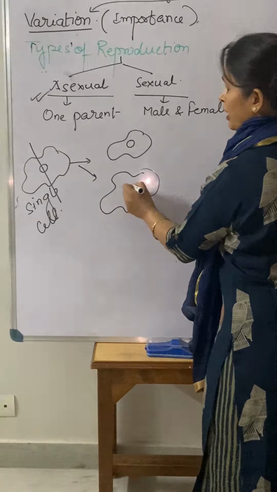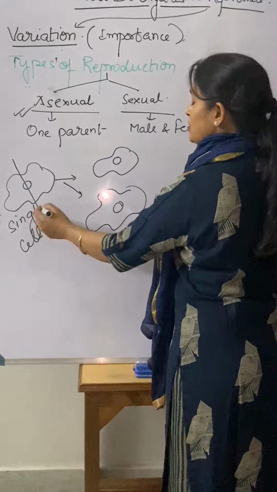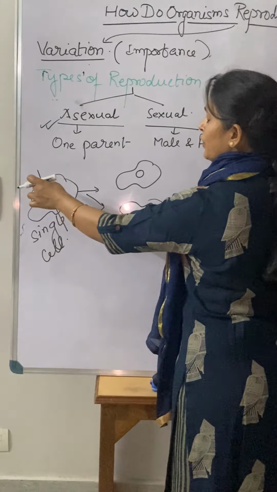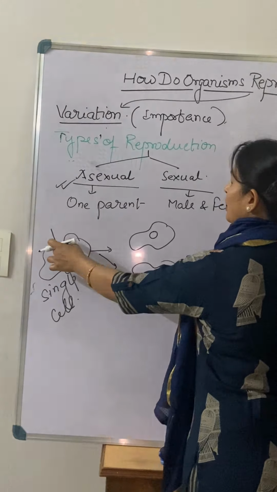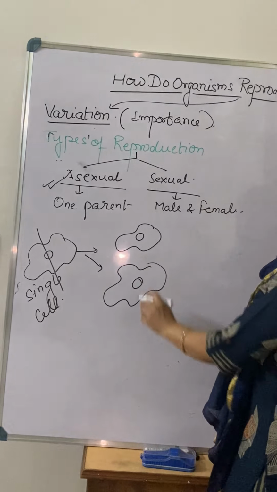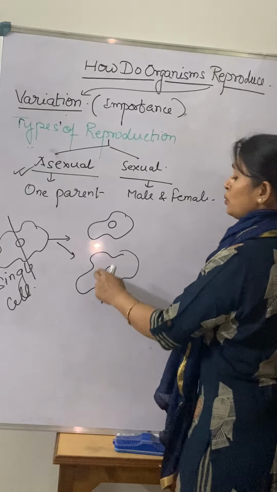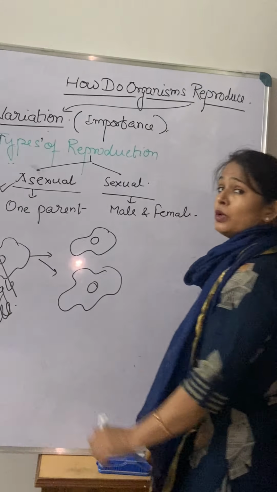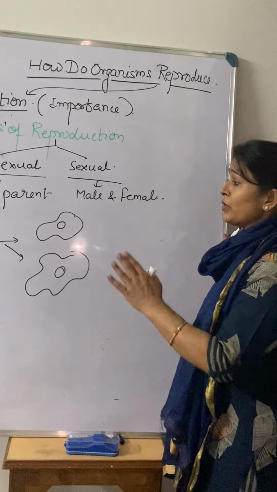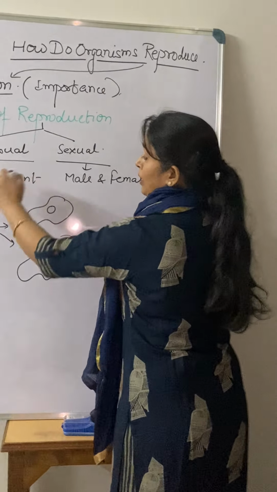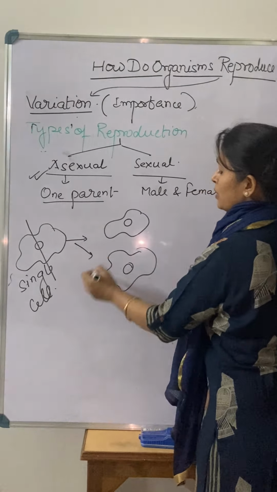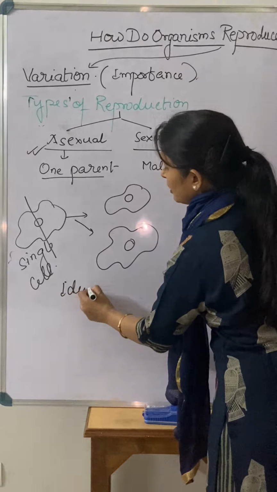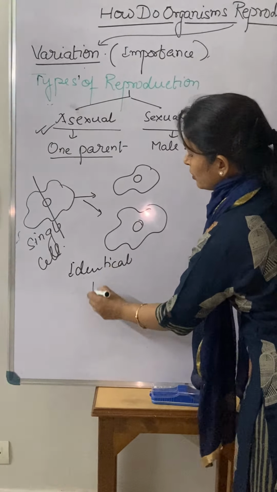right? So what happens during that process? There is a division and enlargement of the nucleus, followed by a constriction in the membrane. There is a formation of two daughter cells, and these two daughter cells are identical to their parent, because there is no involvement of a second parent, so that's why it is called asexual. It means in asexual reproduction the progenies are identical to the parent,